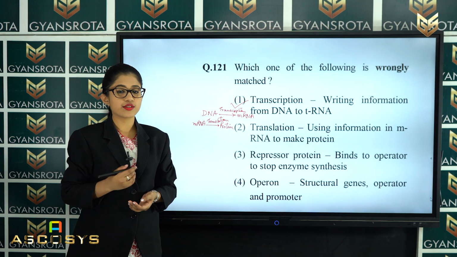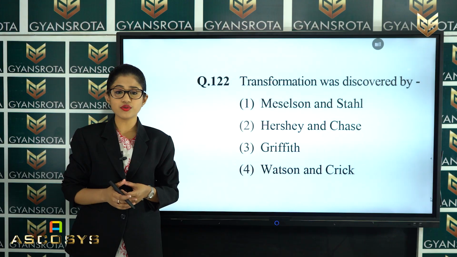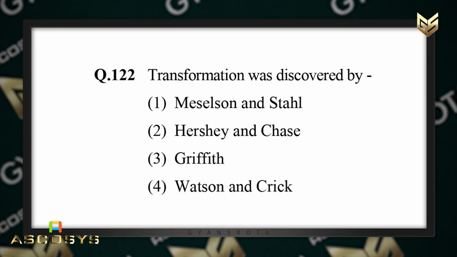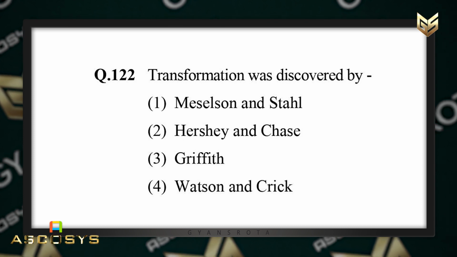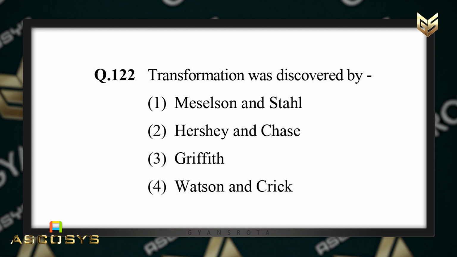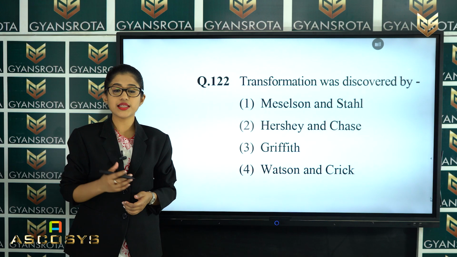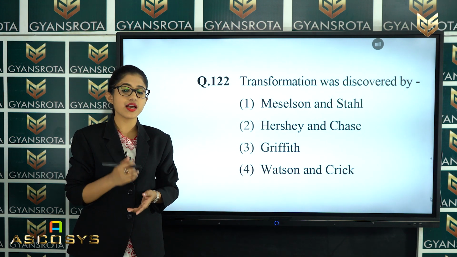Now let's see the next question. Now the next question is question number 122. Transformation was discovered by Michelson and Stahl, Hershey and Chase, Griffith, or Watson and Crick. Well, this is a direct question from the NCERT textbook of the chapter Molecular Basis of Inheritance.